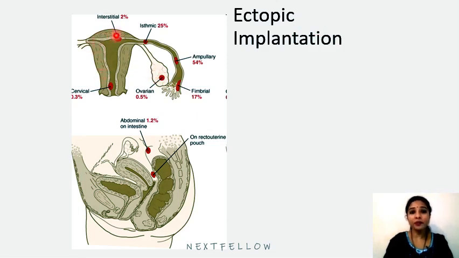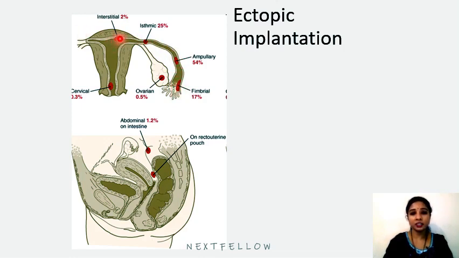And apart from the upper segment of the uterus, the implantation can be in the cervical region, which is called placenta previa, where it covers the internal os, completely or partially. Implantation can be in the fallopian tube or the fimbriated end of the fallopian tube. You can see isthmus implantation, ampullary implantation and fimbrial implantation.